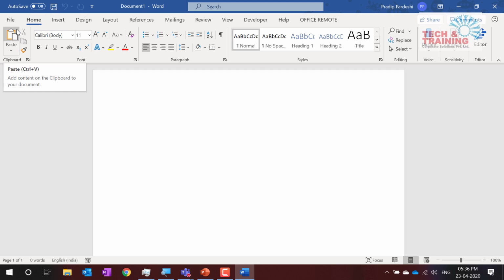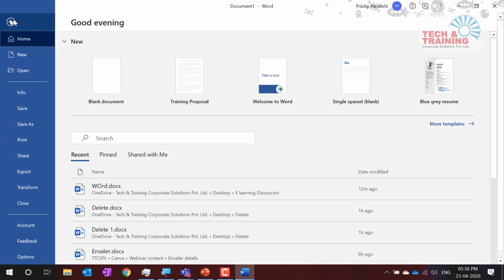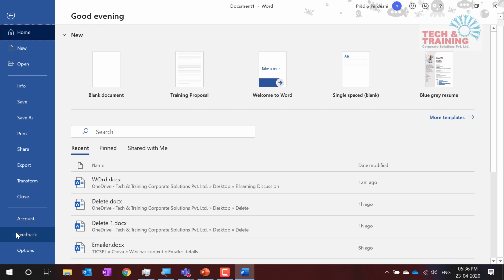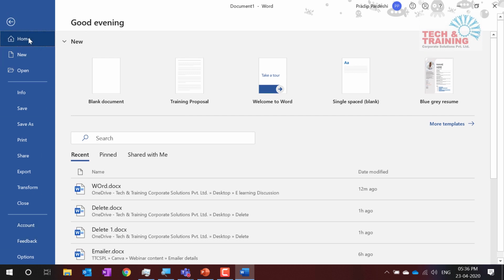The first thing I do is go to File, and when we go to File here, you will see Account. So friends, let me tell you, if you see File but you do not see Account in the same panel at the bottom, even after scrolling down, you may have to click Home. If you still do not find Account, that means you are using Office 2010, which is a little old software.